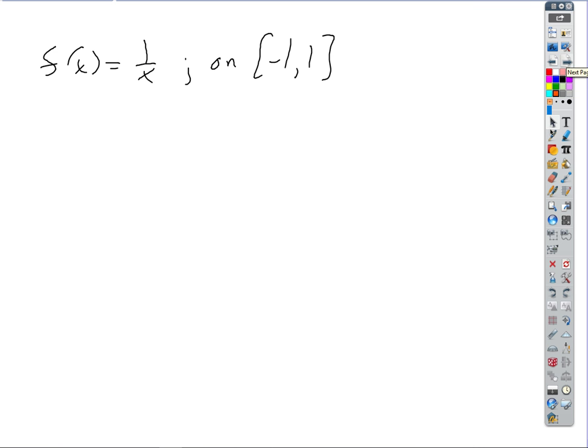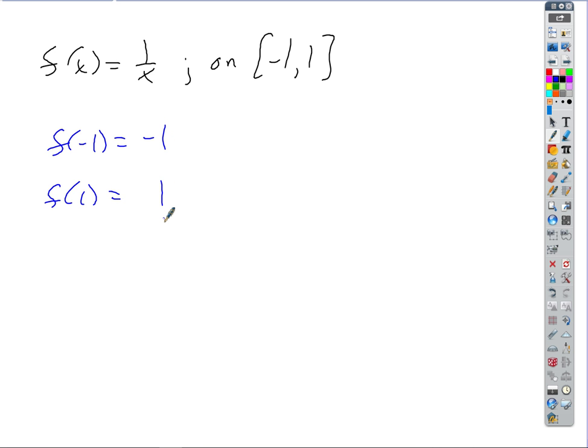How about this one? Let's try this guy. Can we show, for example, that this function has at least one 0 on that interval? Okay, so we could evaluate the function at -1 and get what for my answer? -1. We could evaluate it at +1.